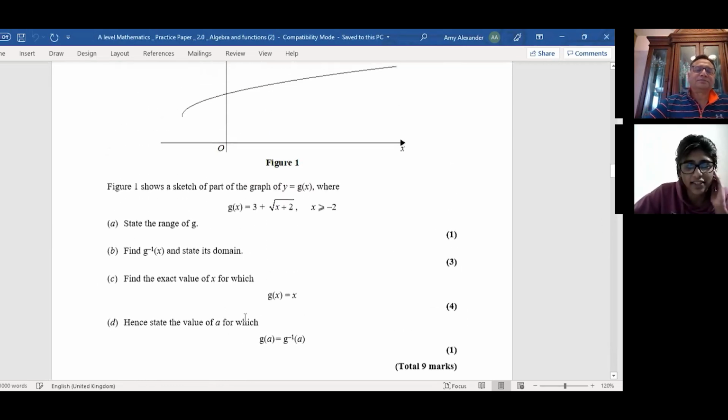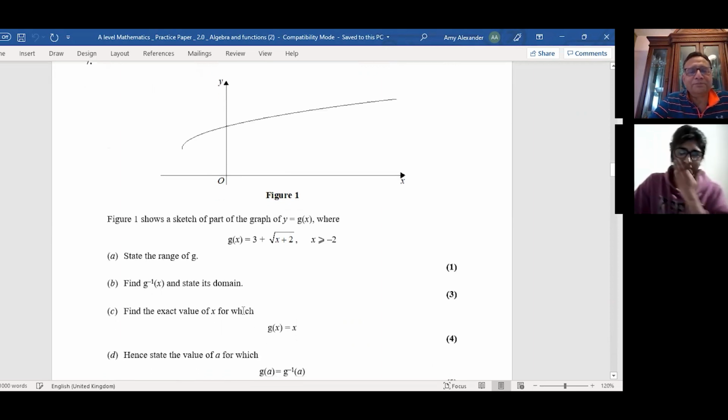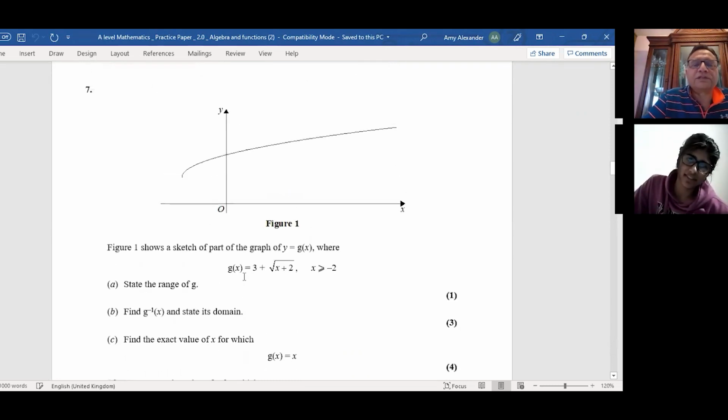Here, 7D. I think we did discuss this last time, but I still didn't really understand the concept. I just wanted to get the concept, not just the answer. Okay, let's go really through the concept. Can you please read the question? We have this square root function right there.